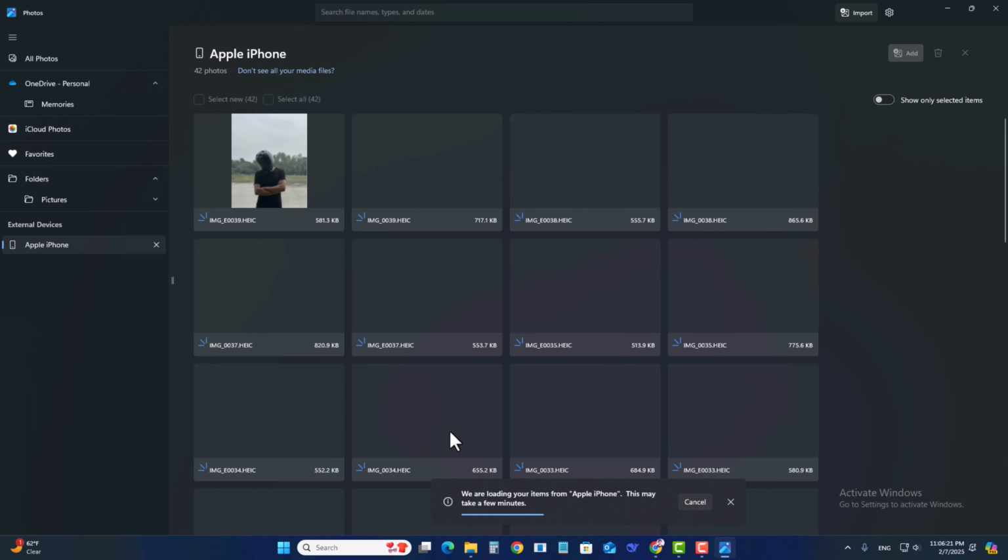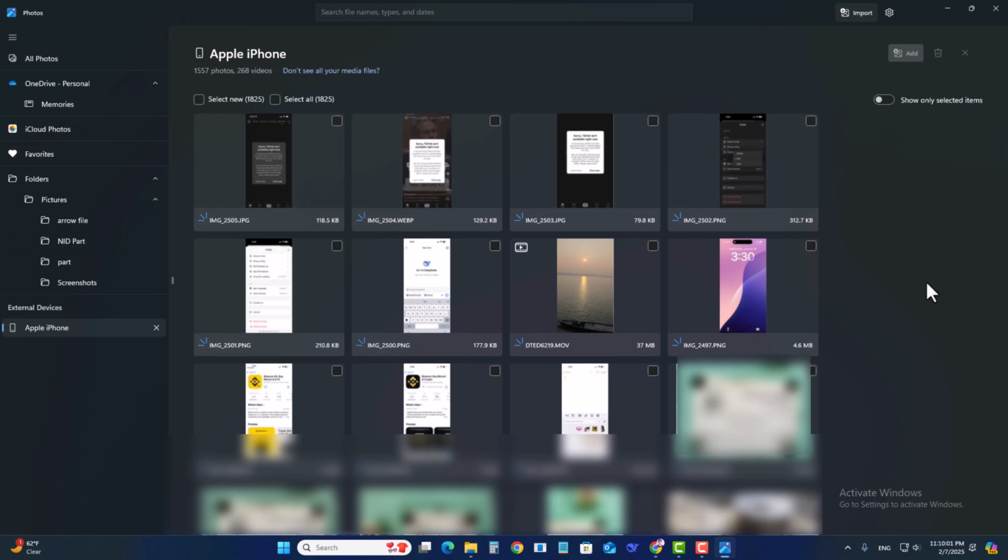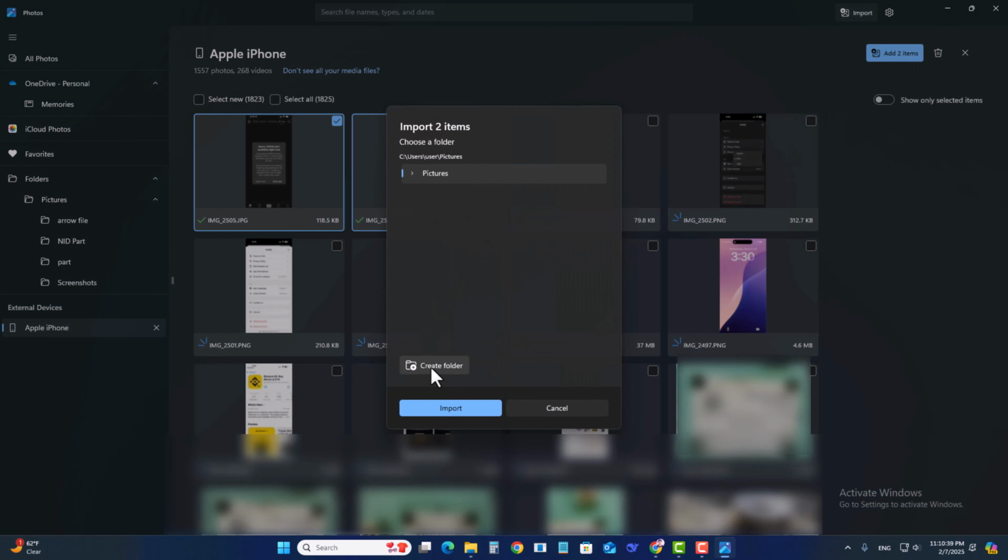Okay, it's loading. So you just select the photos that you wanna add, select Add to item, create folder, new, rename, create, and press Import.